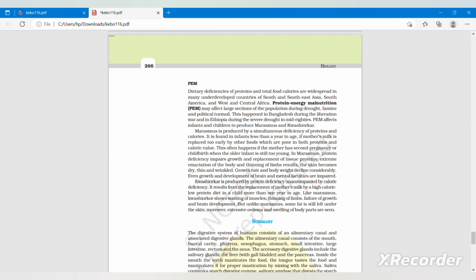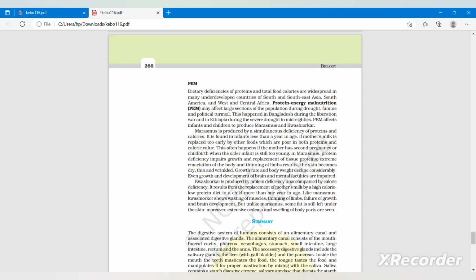Dietary deficiency of proteins and total food calories is widespread in many underdeveloped countries of South and Southeast Asia, South America, and West and Central Africa. Protein energy malnutrition, that is PEM, may affect a large section of the population during drought, famine, and political turmoil. This happened in Bangladesh during the liberation war and in Ethiopia during the severe drought in the mid 80s. PEM affects infants and children to produce marasmus and kwashiorkor.